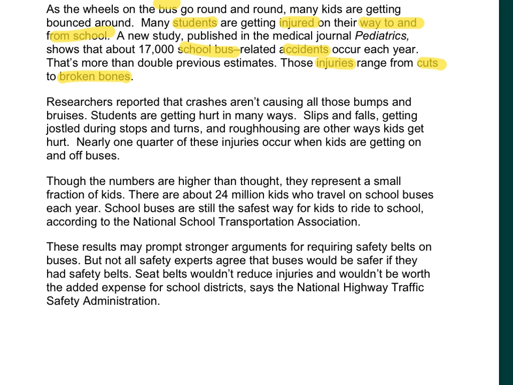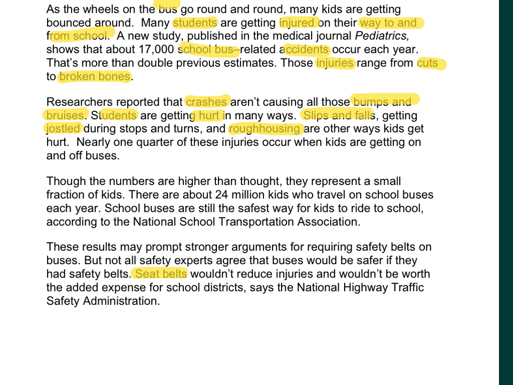In the next paragraph, I see crashes, which causes those injuries, bumps and bruises, students again, hurt, which is another way to say injured. And then I might highlight the different types of injuries or different ways students are getting injured, because not all of them relate to those seat belts, which I know we talked about down here.